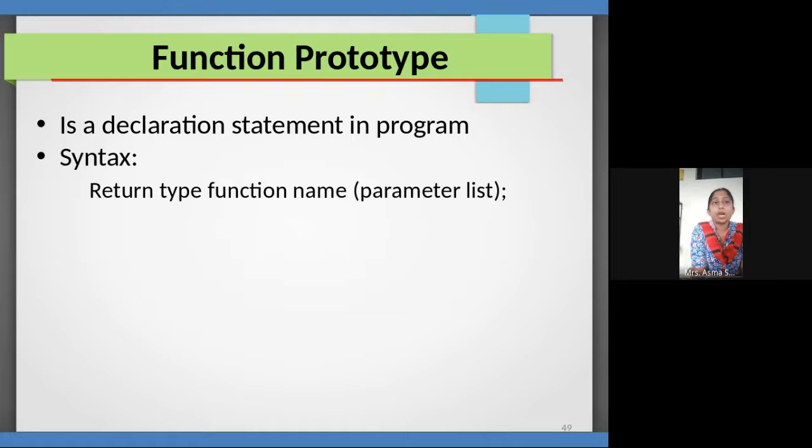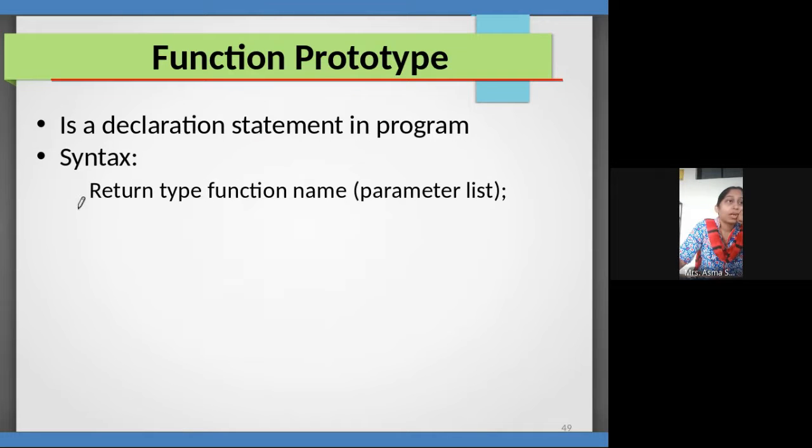Function prototype is the term which identifies the syntax of my function, meaning how I define and declare my function. Declaration means I write a semicolon at the end. For the definition, there is no semicolon and we write a curly brace body.